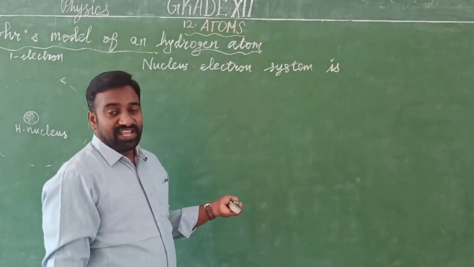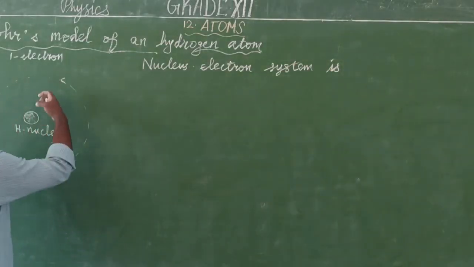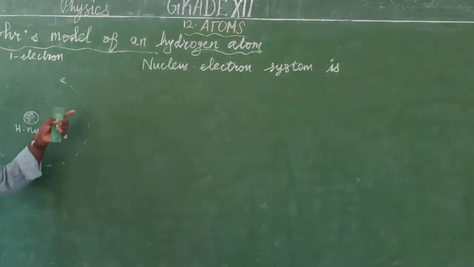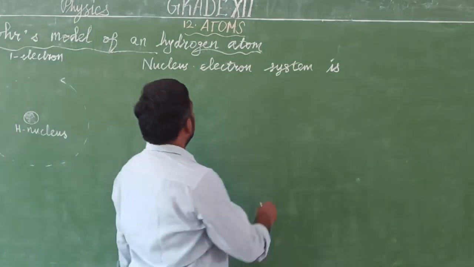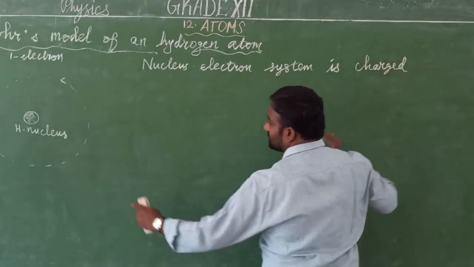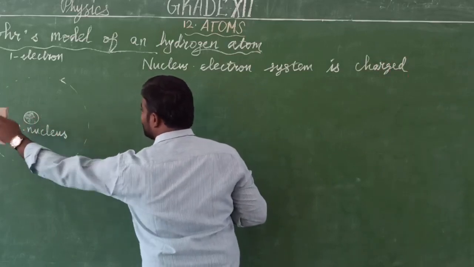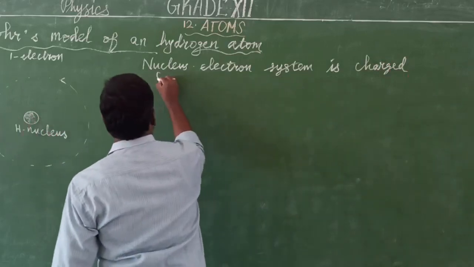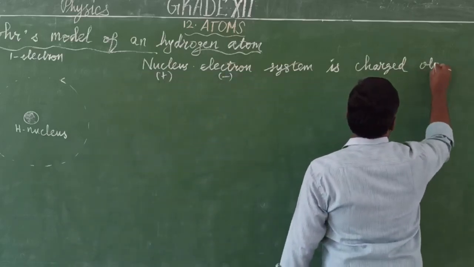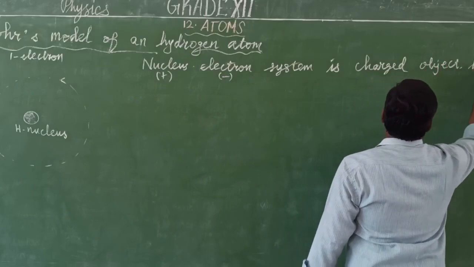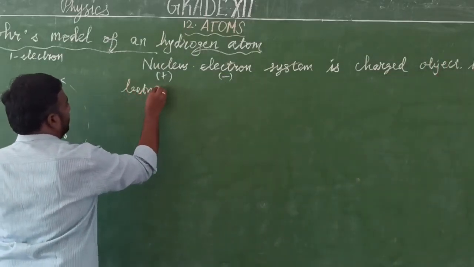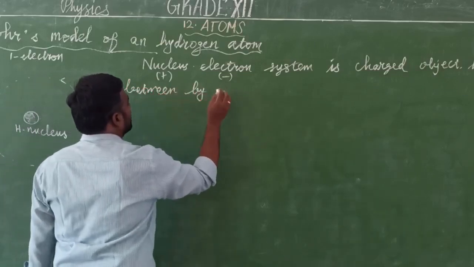The force is attractive in nature because a force acts between the electron and the nucleus, that is Coulomb's law of force. That force can be determined by Coulomb's law of forces. So the nucleus-electron system is a charged object, because the nucleus is positively charged and the electron is negatively charged. So the system is held together by Coulomb's law of force.